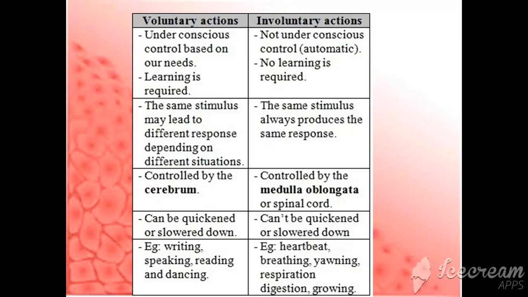Voluntary actions are controlled by the cerebrum of our brain. Involuntary actions are controlled by medulla oblongata or spinal cord. Voluntary actions can be quick or slow depending upon us, while involuntary action cannot be controlled. They work on their own. Examples: writing, speaking, reading and dancing are voluntary actions. Breathing, heartbeat, yawning, respiration, digestion and growing are examples of involuntary actions.